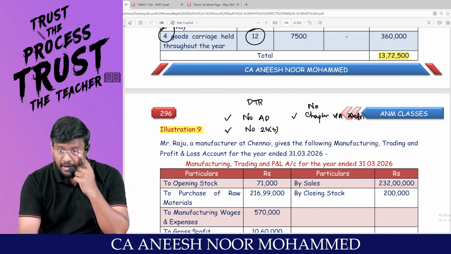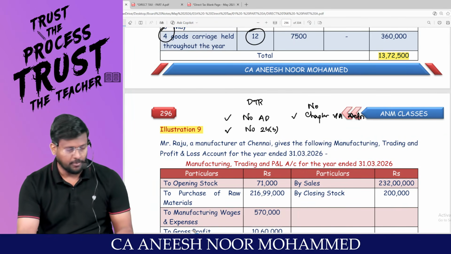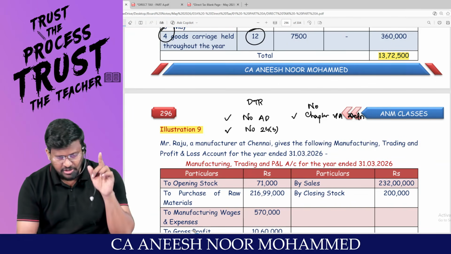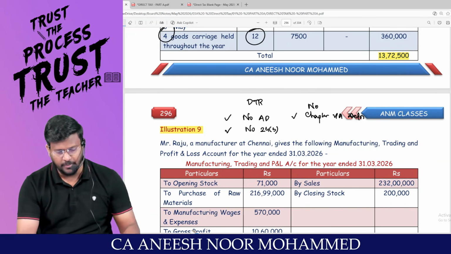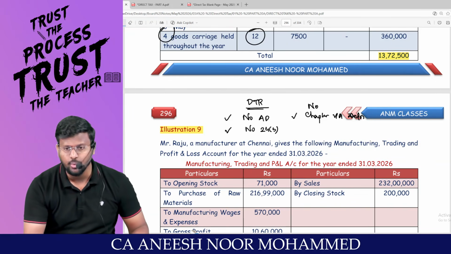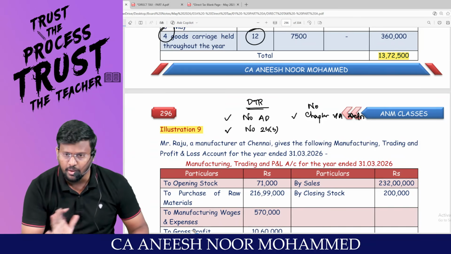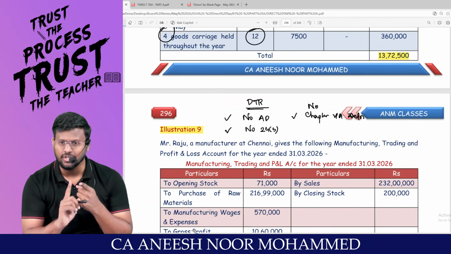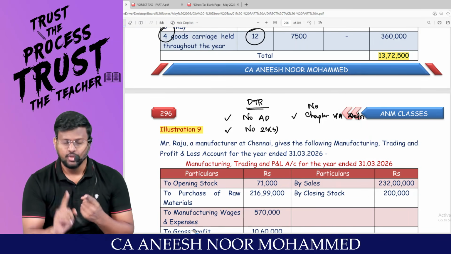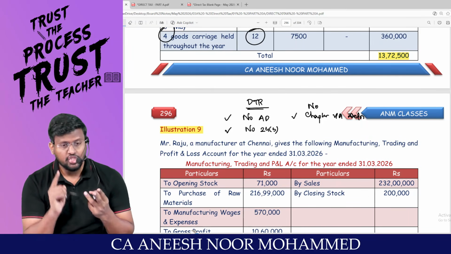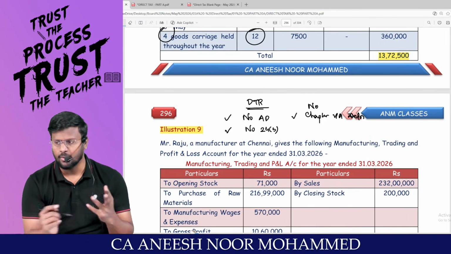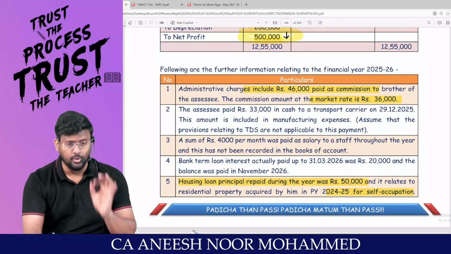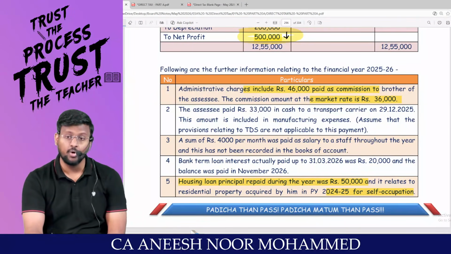Because if you claim additional depreciation, your answer will go wrong. If you claim 24B, your answer will go wrong. If you claim Chapter 6A, 80C, your answer will go wrong. If an assessee travels through default tax regime, these are not allowed. If an assessee travels through optional tax regime, additional depreciation can be claimed, 24B can be claimed, Chapter 6A can be claimed. Are you all really with me? This is a beautiful question according to me. Now you tell me which section, how much, what you will do.